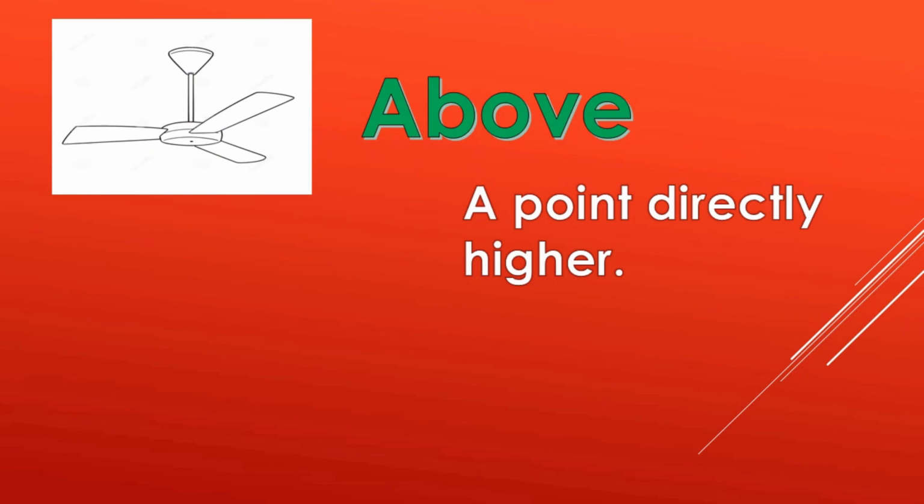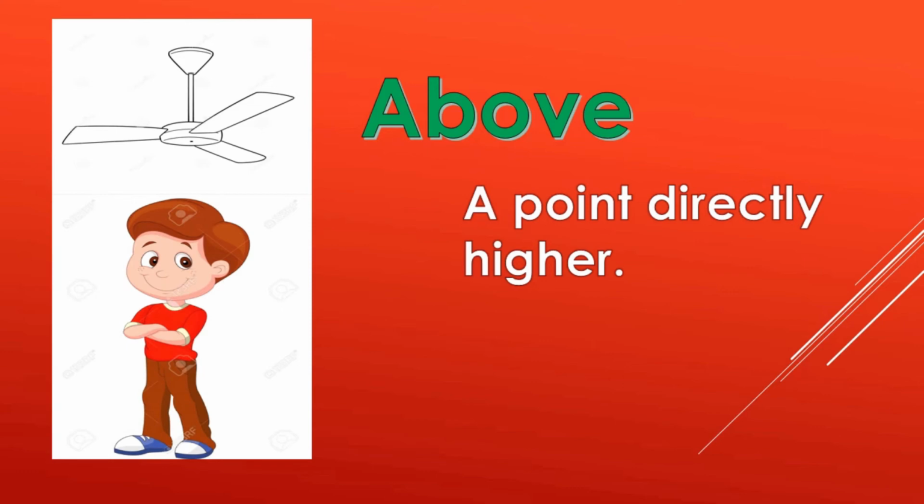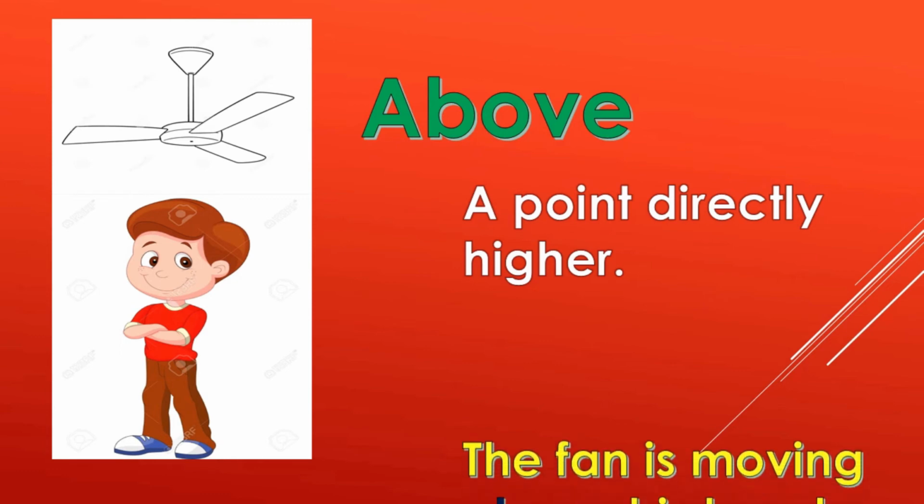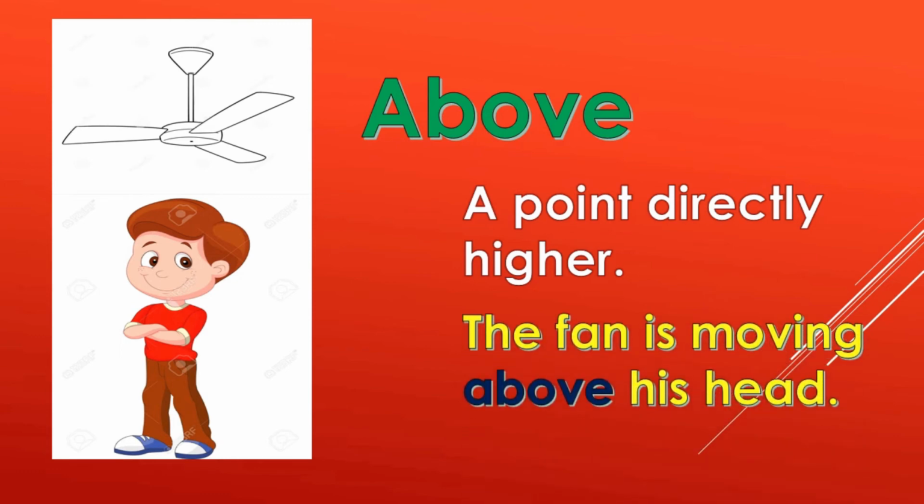There is a ceiling fan. And now we find a boy standing just below it. It means the ceiling fan is exactly above his head. So it is denoting a point which is directly higher. Now look at the example. The fan is moving above his head.